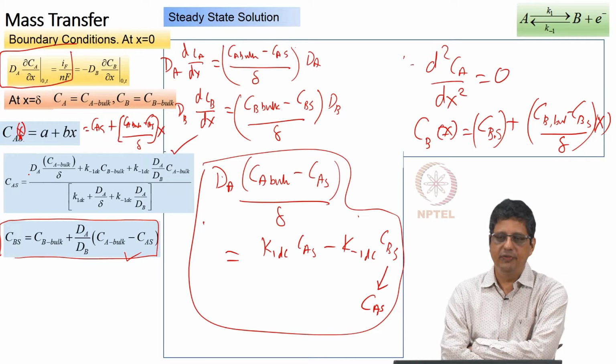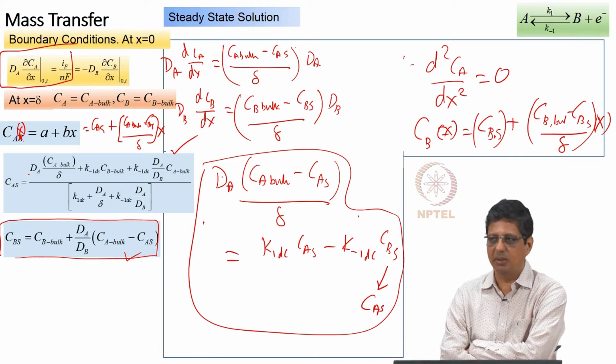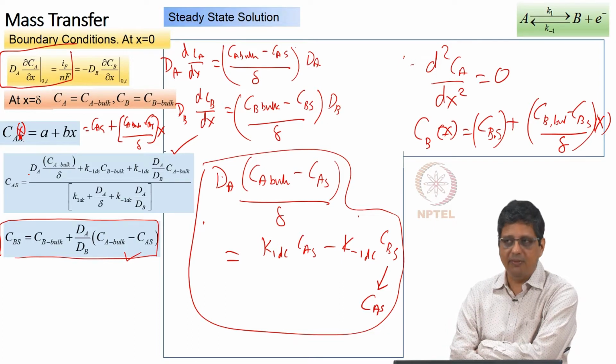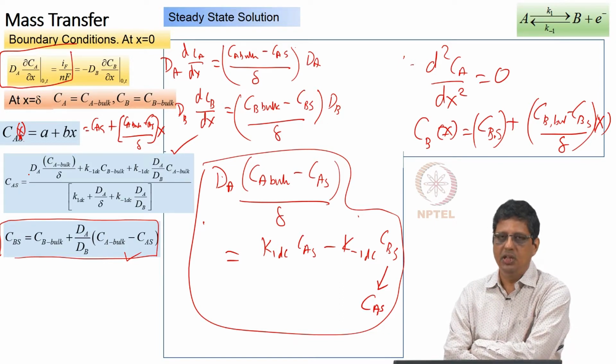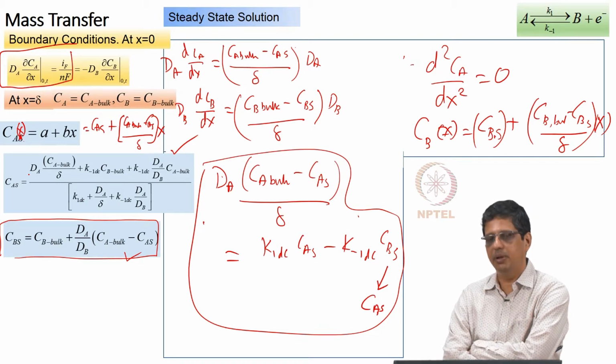Normally, diffusivity will not vary that much. Operation of the cell will be at room temperature, maybe a little bit higher, a little bit lower. So, 20 degree, 30 degree, maybe 40 degree. Diffusivity will not vary that much. Okay. Delta can be varied to some level. If you estimate the delta, if you are keeping it stationary, of course, it is a large number. Otherwise, it will be maybe 100 micron, 50 micron, somewhere in that range, meaning you can vary it by one order of magnitude.